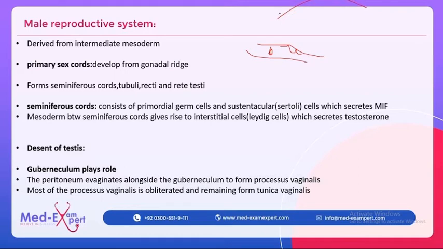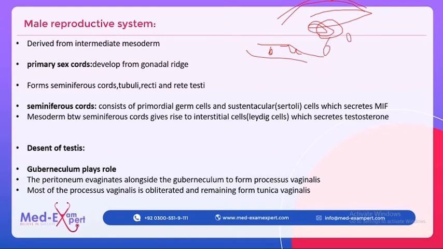And in between, this is another seminiferous cord containing cells, and in between these cords there is mesoderm. Now this is one cord, this is another seminiferous cord, and this is the mesoderm, and this mesoderm gives rise to the Leydig cells.